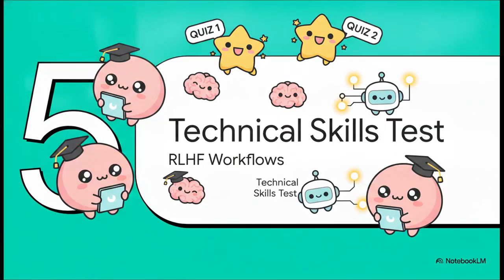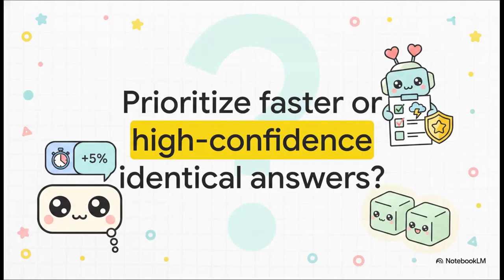Let's jump right into Section 5. Time to test your technical skills with some RLHF workflows. Okay, let's do a quick technical scenario. Imagine you're working in an RLHF workflow. The model spits out two answers that look completely identical to you, literally word for word. But one of those answers has a 5% higher confidence score on the back end. So how do you maintain data integrity here?